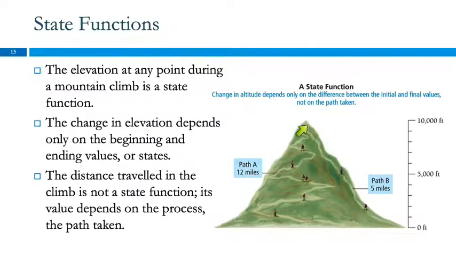So a person going on path B has traveled 5 miles. A person going on path A has traveled 12 miles. But their elevation is the same. It doesn't matter how they got there. They're still at the same point above sea level. The distance they travel is not a state function. The distance does depend on the path taken, but the altitude does not. Does anybody have any questions about that?